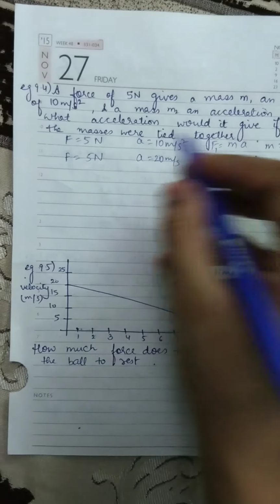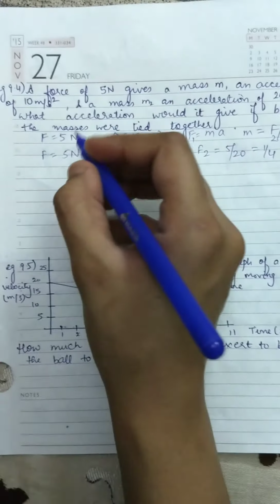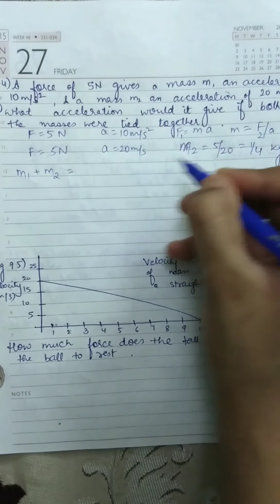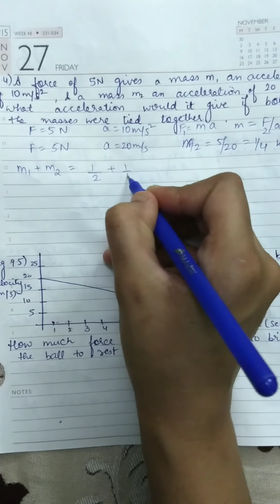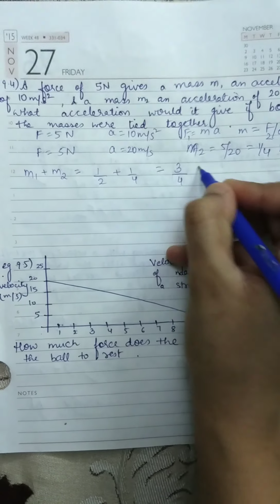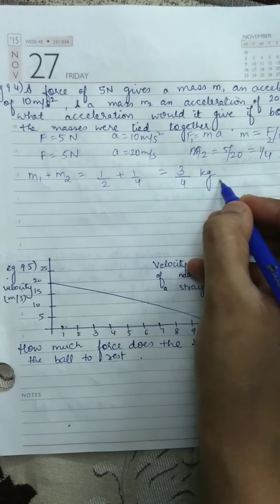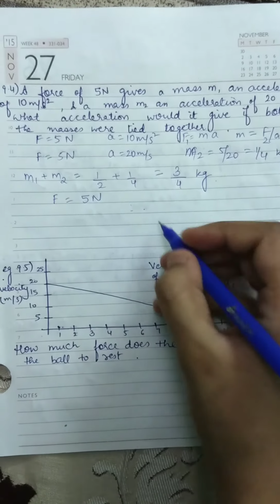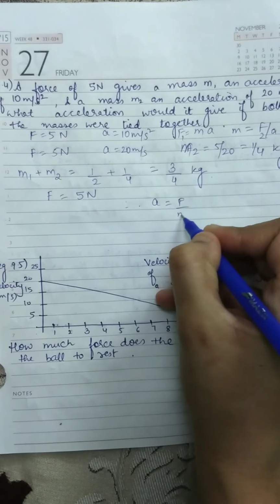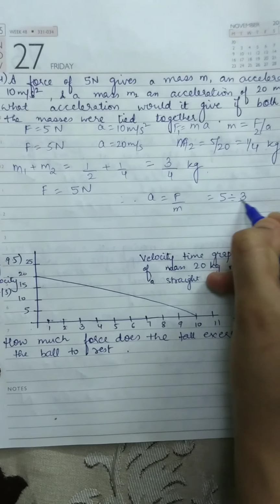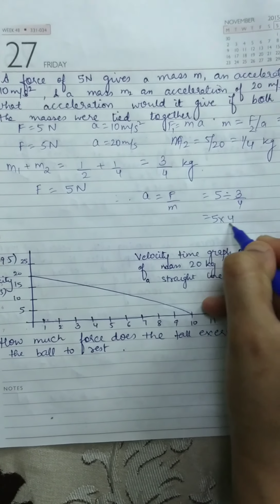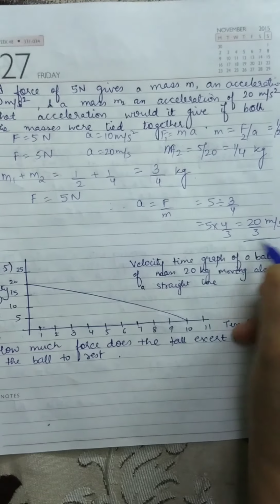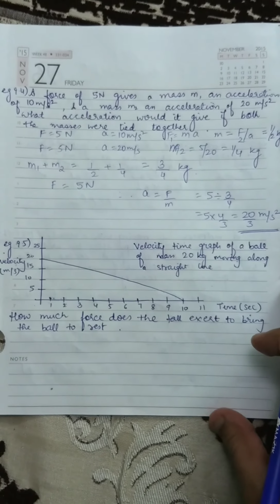Now, what acceleration would it give if both the masses are tied together? So, that means m1 plus m2 is equals to 1 by 2 plus 1 by 4, which is 3 by 4 kgs. So, the combined mass is 3 by 4 kgs and force is 5 Newton. Therefore, acceleration will be F by m, which is equals to 5 divided by 3 by 4, which is 20 by 3 meter per second square. This will be your combined acceleration.